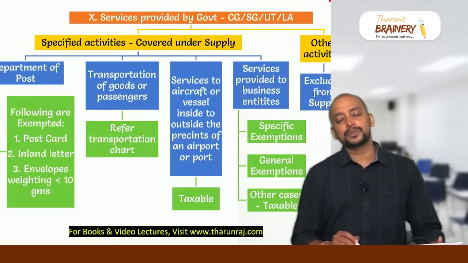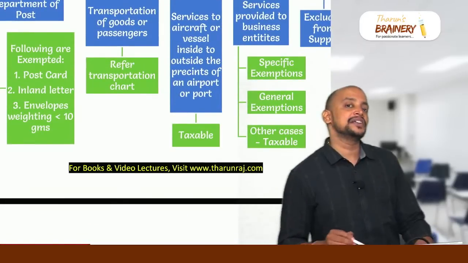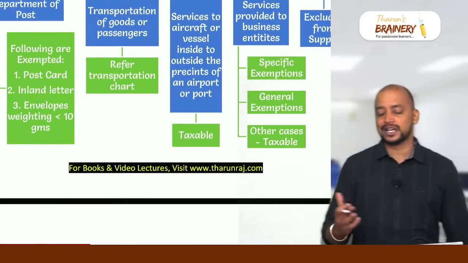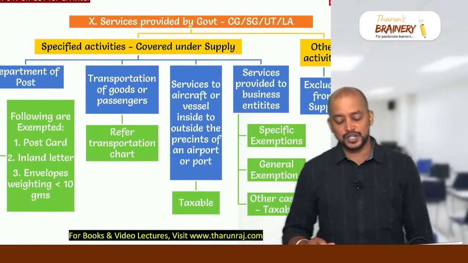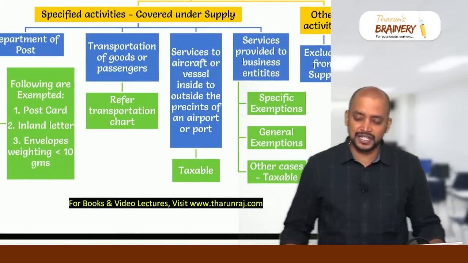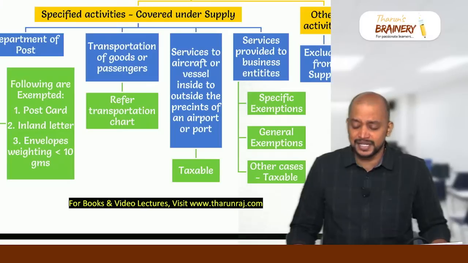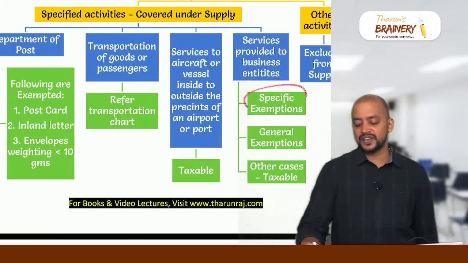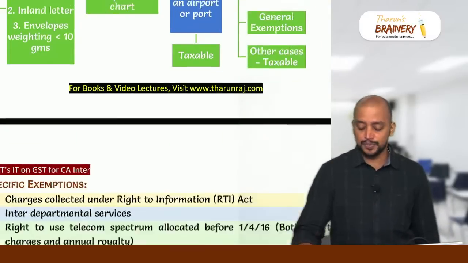In this Department of Post, we have 3 exemptions. That is postcard, inland letter and envelopes less than 10 grams is exempted. All other cases it will be taxable. Then transportation of passengers, we need to refer the transportation chart. Then services to airport or port, services by airport or port will be always taxable. Services provided to business entities divided into 2: specific exemptions, general exemptions and other cases.